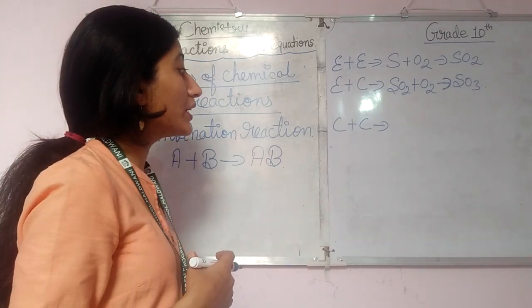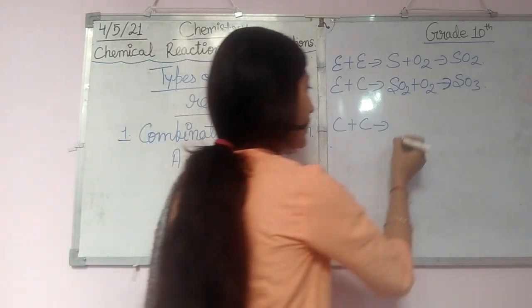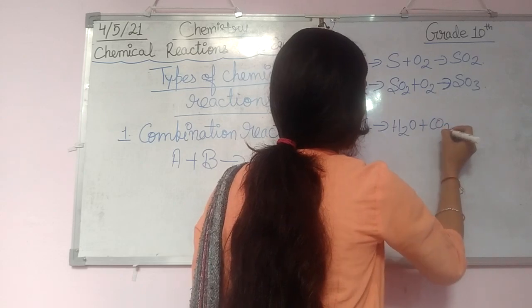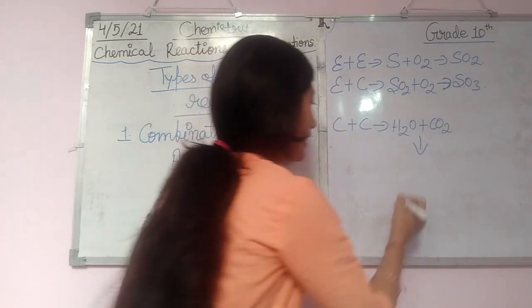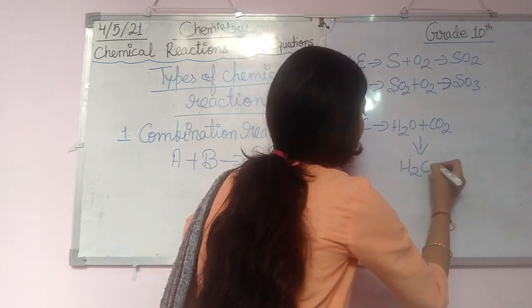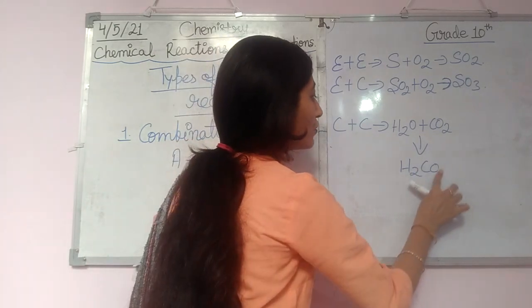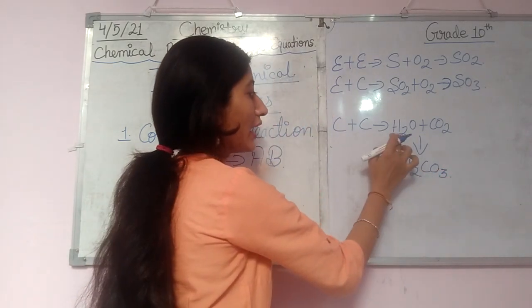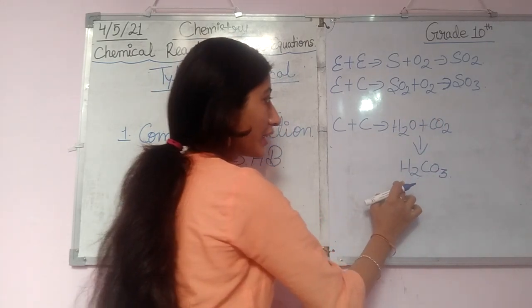Now let's see the combination between compound and compound, how it forms. Here we have water plus carbon dioxide. When we combine water and carbon dioxide, we get H2CO3. It is also a combination reaction: H2O plus CO2 changes into H2CO3.